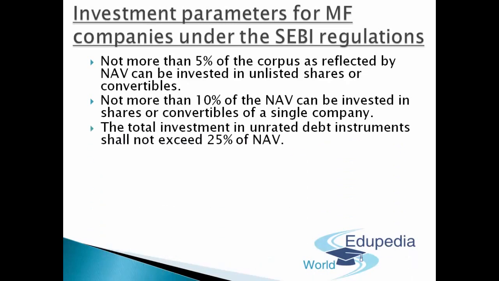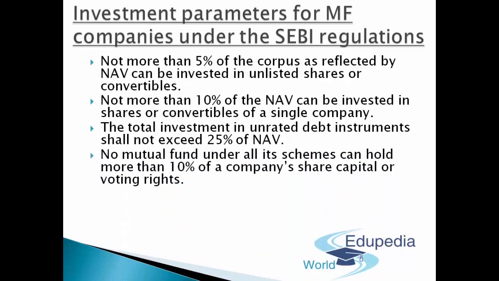Then comes into the picture that the total investment in unrated debt instruments shall not exceed 25% of the NAV. Same is the case with this as well. Unrated debt instruments cannot be vouched for their effectiveness and the percentage of coupon they are paying all the time because they are unrated. So it is always recommended to invest more in the rated debt instruments rather than unrated. But if a mutual fund company decides to invest in unrated ones, it has a ceiling limit that not more than 25% can be invested in an unrated debt instrument. So it has to be taken care of.